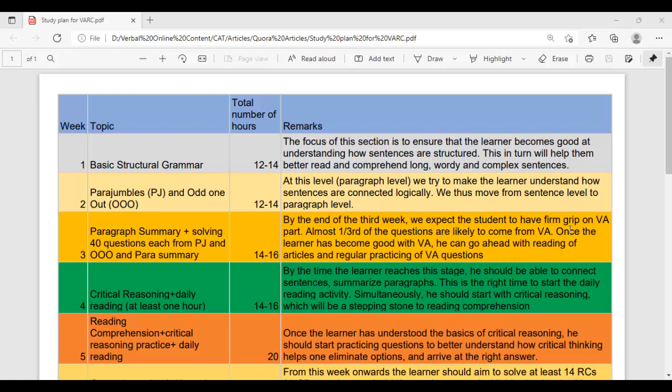This study plan is not restricted only to Bhuti Prep's VARC course. You can study from any VARC course, but we would suggest that you stick to the study plan because this is very logical and it's a step-by-step guide towards your preparation for VARC.